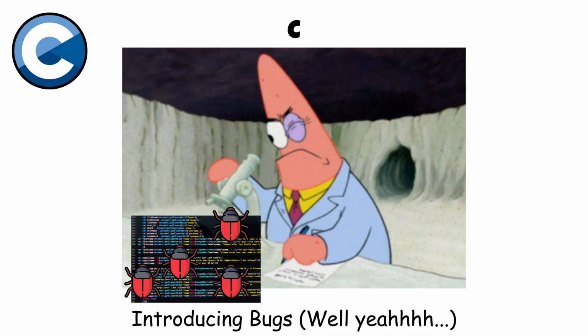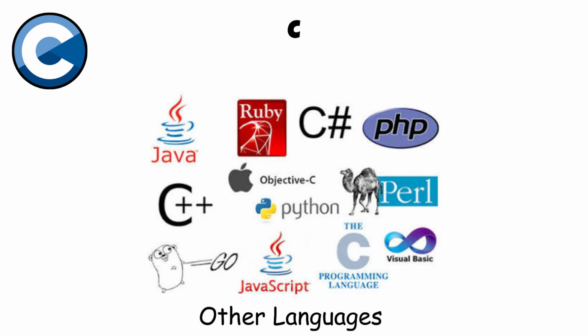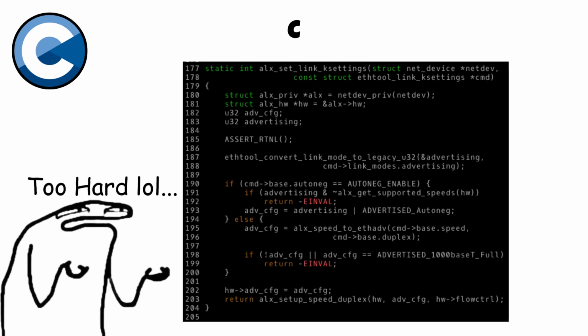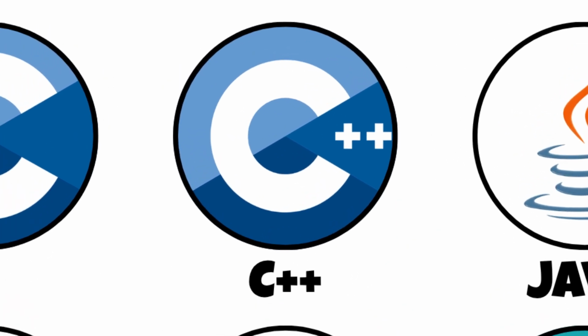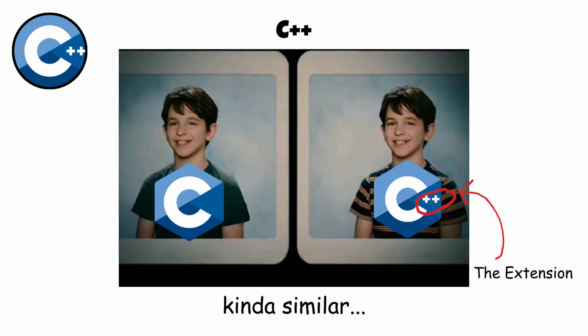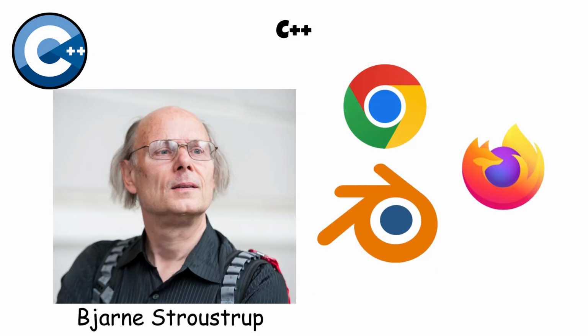That same level of control also makes it much easier to introduce bugs, especially memory-related ones. Compared with most modern languages, C has a steeper learning curve, but many newer languages have borrowed ideas directly from it. C++. C++ began as an extension of C in the 1980s, when Bjarne Stroustrup wanted to make large software